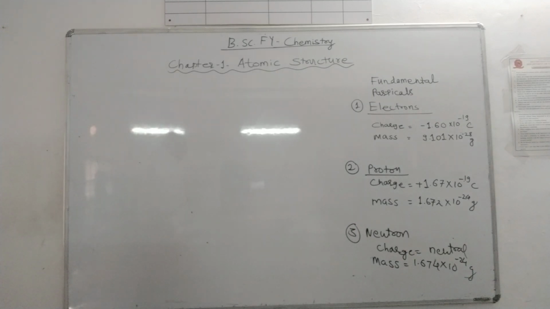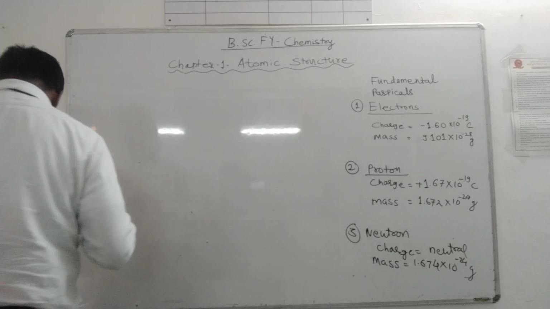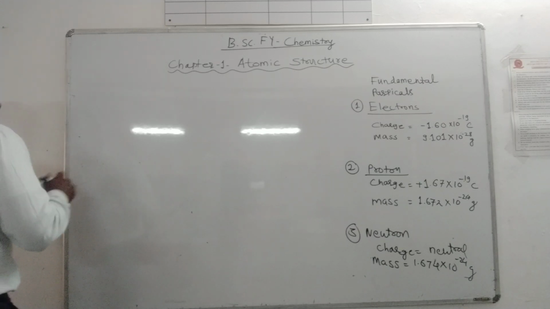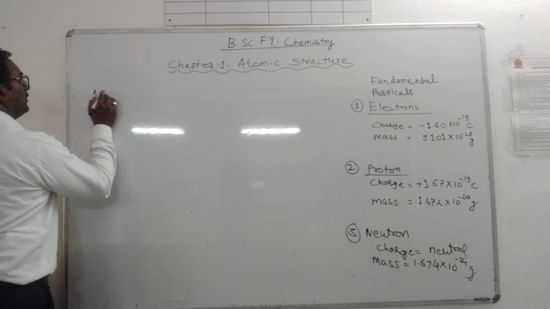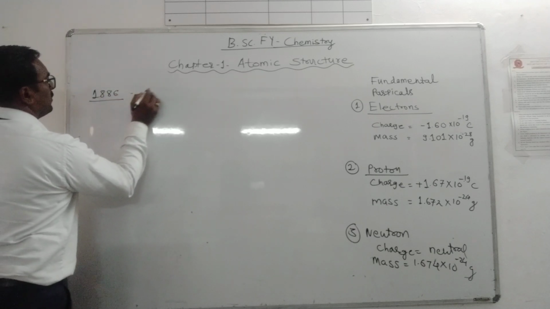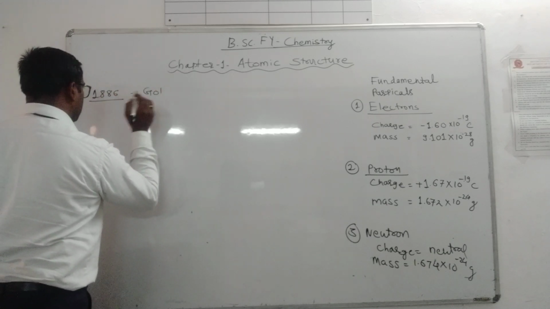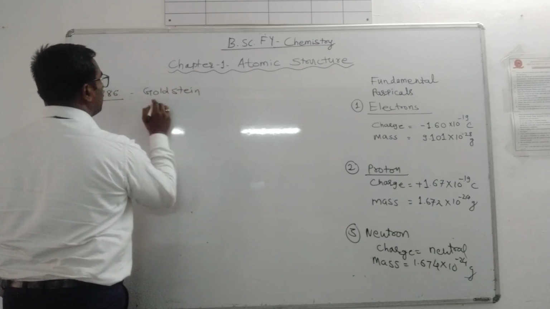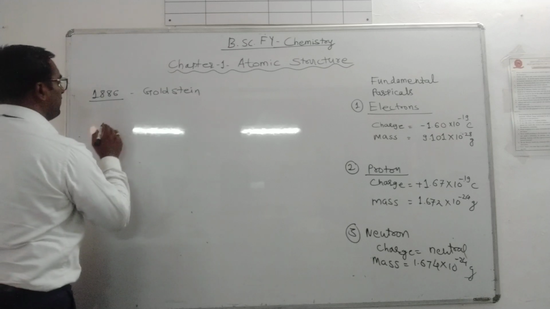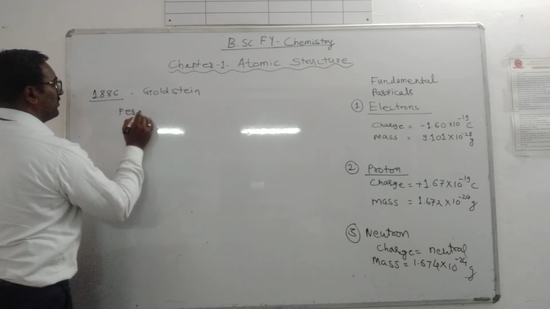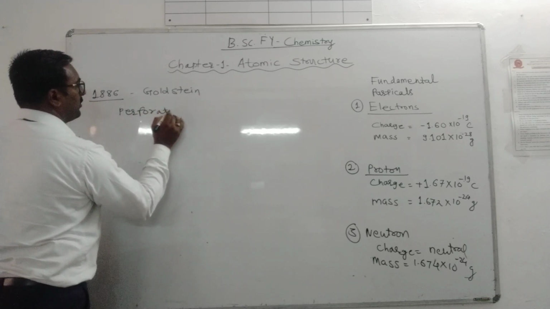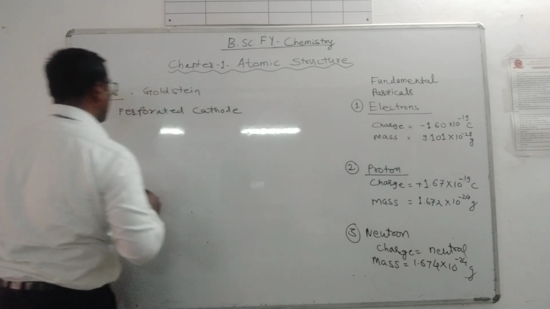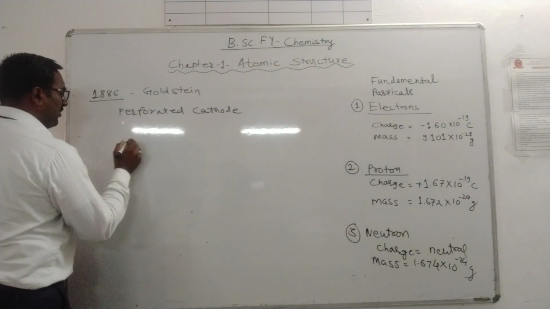That experiment was performed by the scientist Goldstein in 1886.